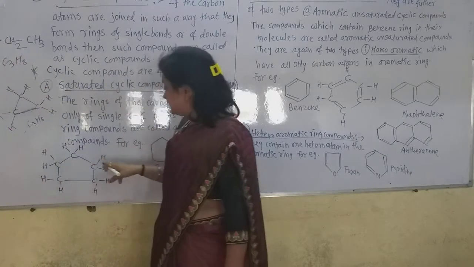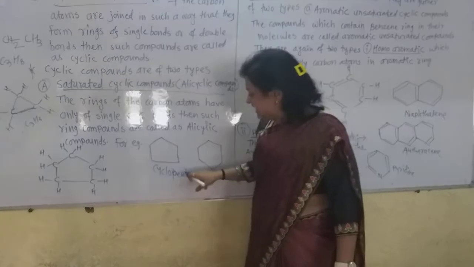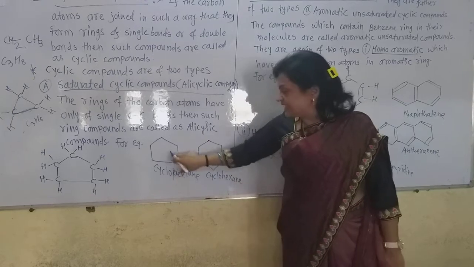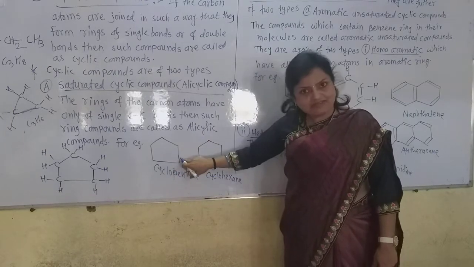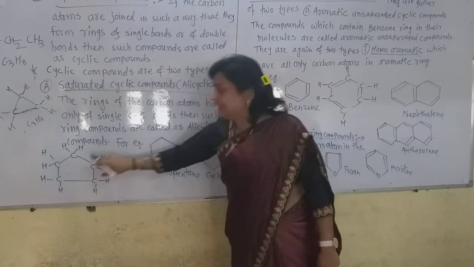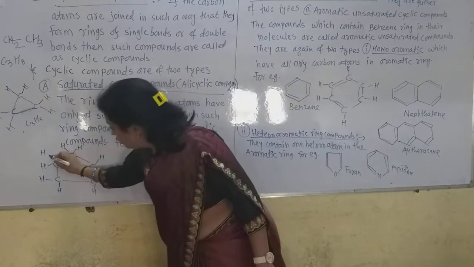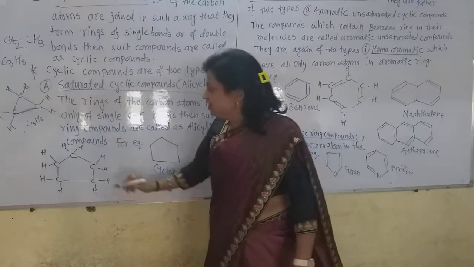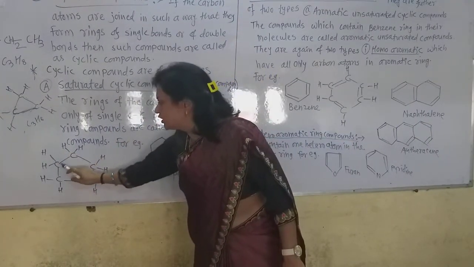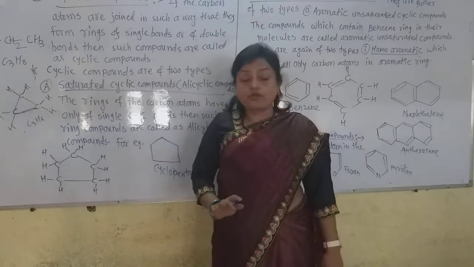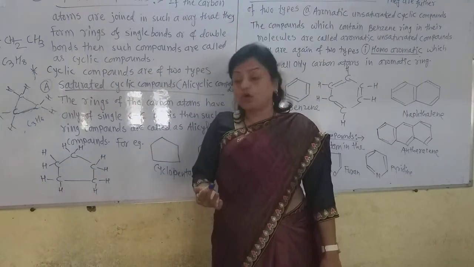Now this is the alicyclic. Now here I show cyclopentane. See here, this is cyclopentane. You can draw it in this way, but it is actually in this way. Each carbon has only 4 bonds. No 3 or 5 bonds, then that structure will be wrong.